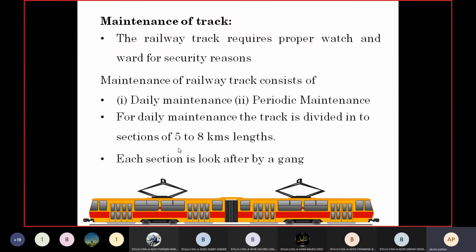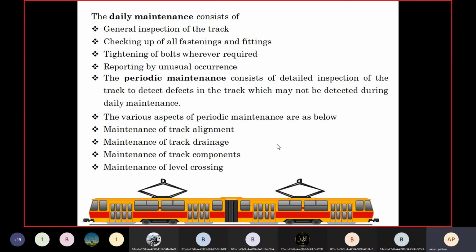He looks after 5 to 8 kilometers per day in case of the daily maintenance. After 5 to 8 kilometers, another gangman will be there to look into the daily maintenance. Such gangmen we have to keep for maintenance purposes in case of the daily maintenance of the railway track.